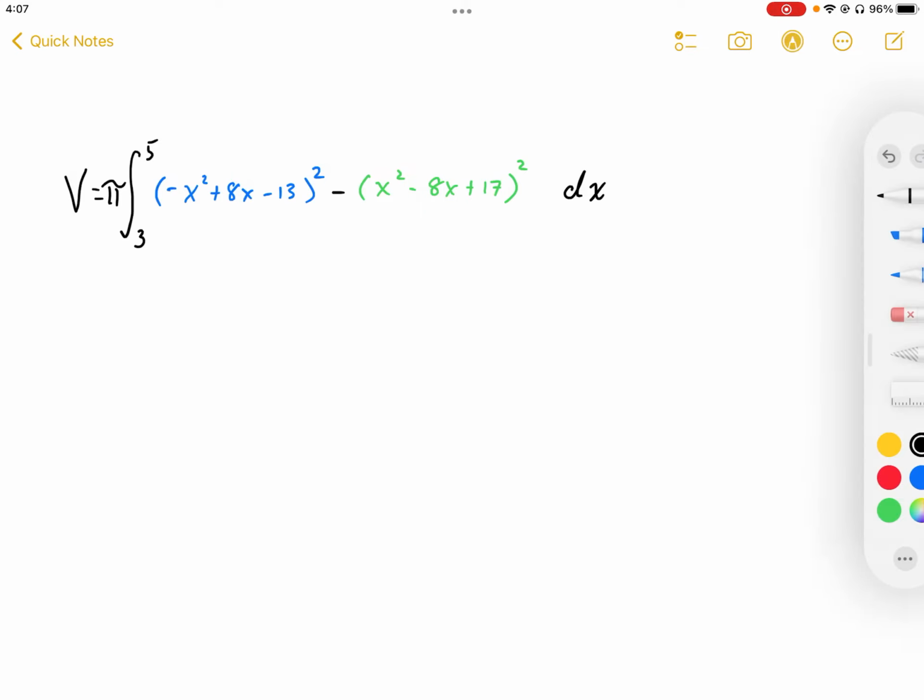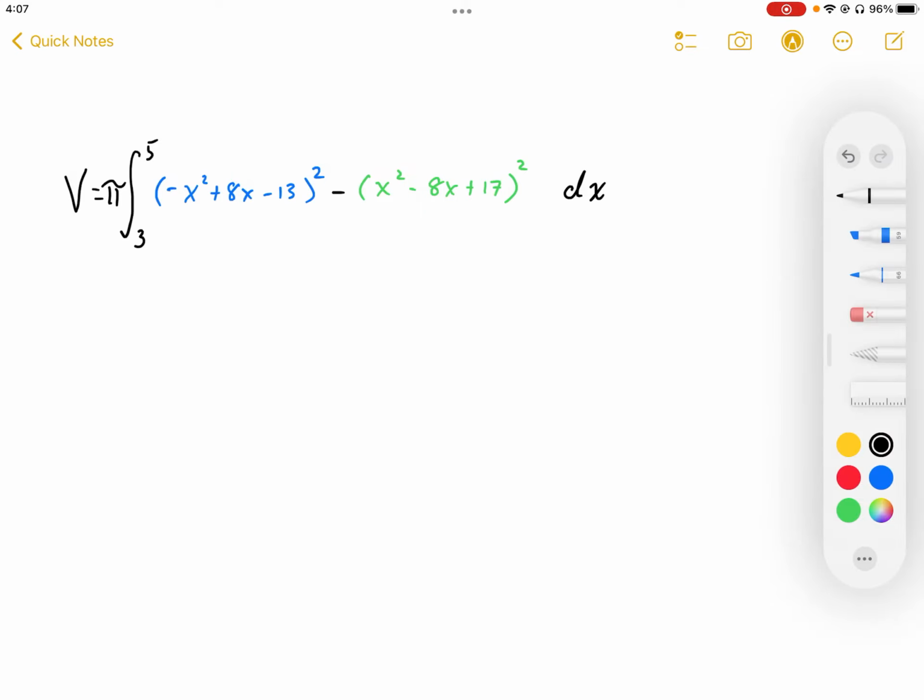In that last problem, we were given this integral, and we're going to go ahead and anti-differentiate this and find the volume. So V is equal to the integral. We need to expand this all out. So we're going to expand out this integral, and we're going to end up with x to the power 4. I'm just going to skip the individual steps, but basically we're going to get x